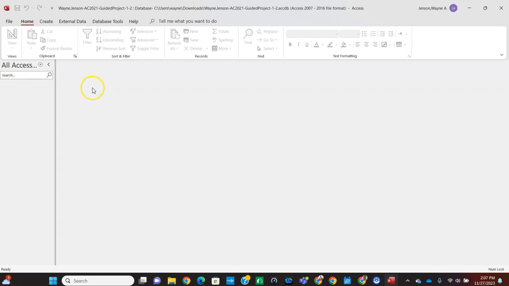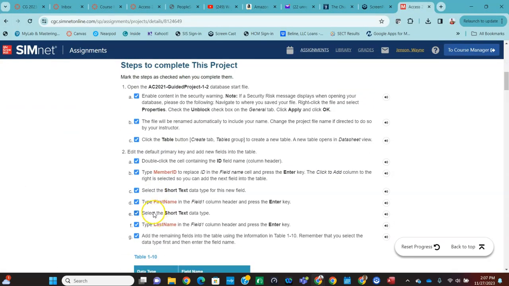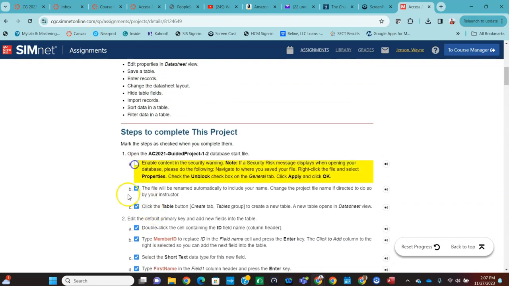Okay, so now we're going to proceed on. That was in the instructions. Whoops, I had some of these checked off. It was this instruction here. So we enabled the content, and the file's renamed automatically. We're not going to rename it. And then we're going to click the table button for step number 1 to create a new table.